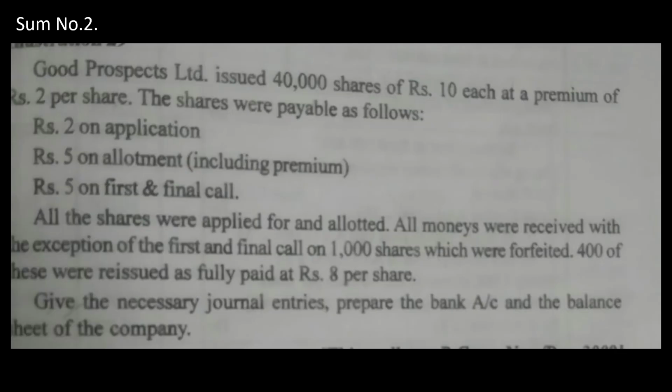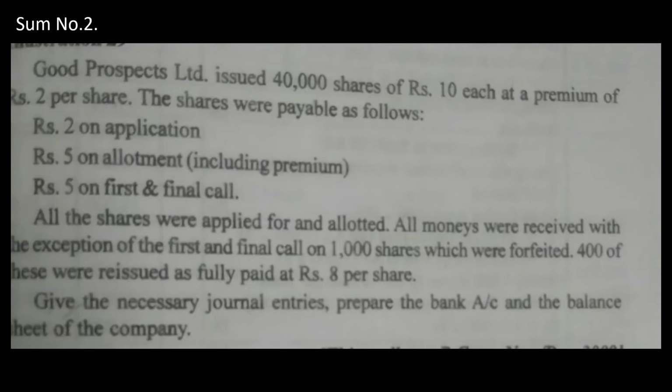Good Prospectus Limited issued 40,000 shares of rupees 10 each at a premium of rupees 2 per share. The shares are payable as follows: rupees 2 on application, rupees 5 on allotment, including premium, rupees 5 on first and final call. How many installments are there? Application, allotment, first and final call, 3 there.